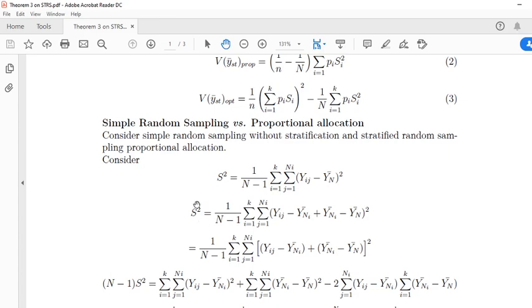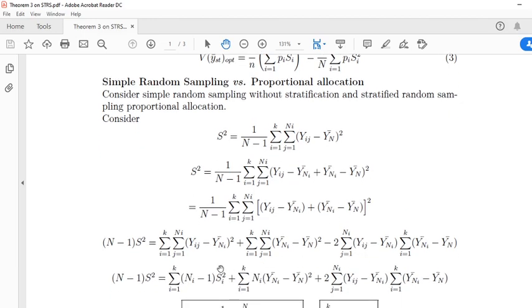Here you can write this S square as: I just added and subtracted y bar Ni to this term, y bar Ni subtracted and then added, just kept brackets in this form. This is first term A and this is second term B. Look here, this is A square plus B square plus 2AB.